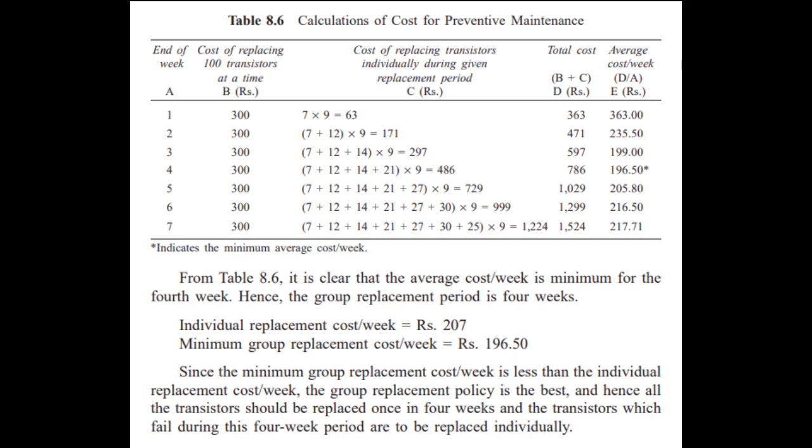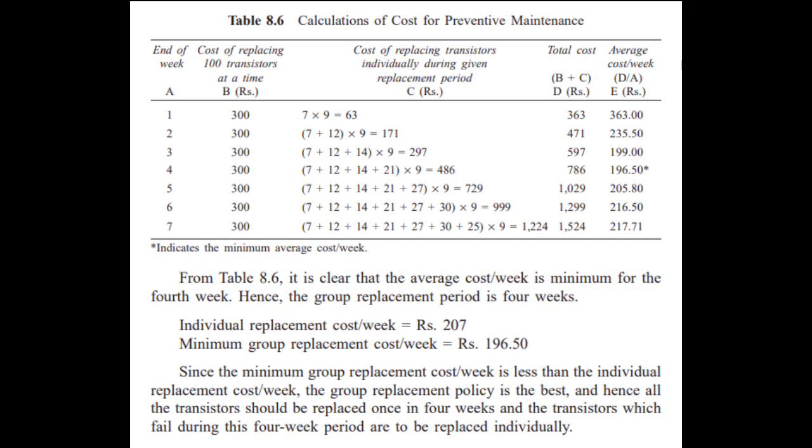Then our minimum group replacement cost per week is rupees 196.50. Since the minimum group replacement cost per week is less than the individual replacement cost per week, the group replacement policy is the best, and hence all the transistors should be replaced once in 4 weeks, and the transistors which fail during the 4-week period are to be replaced individually.